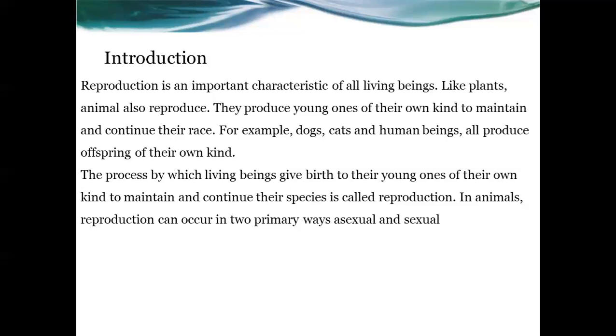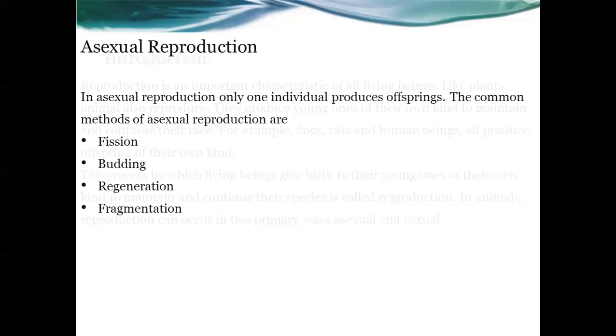In animals, reproduction can occur in two primary ways: sexual reproduction and asexual reproduction. In this chapter, we are going to study these two primary ways of reproduction. First is asexual reproduction. In asexual reproduction, only one individual produces offspring. The common methods of asexual reproduction are fission, budding, regeneration, and fragmentation.